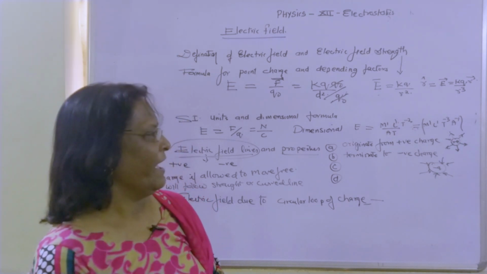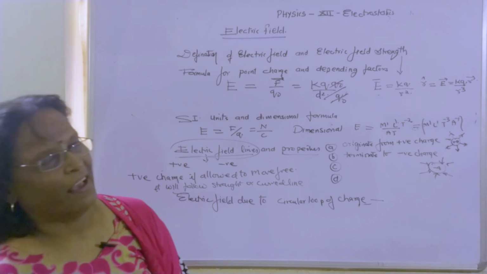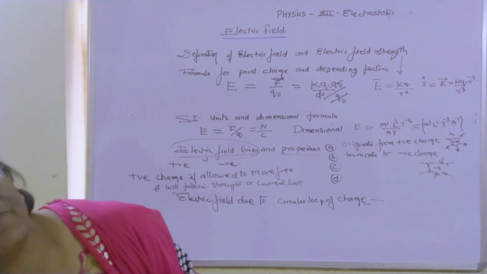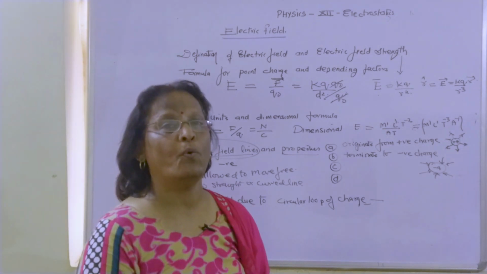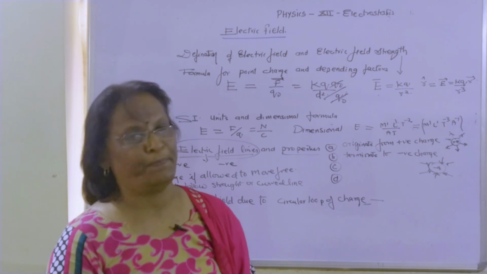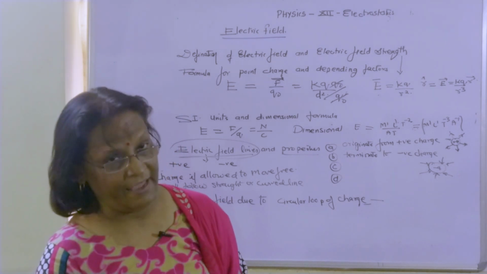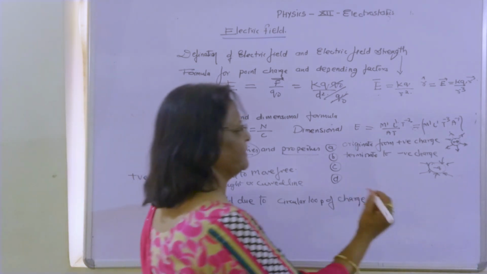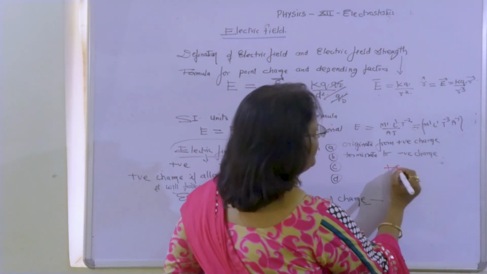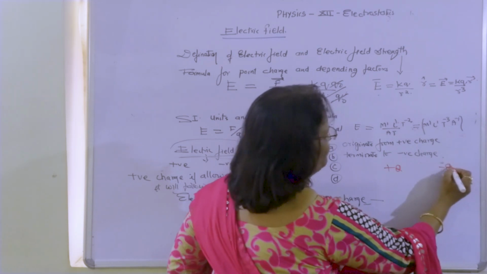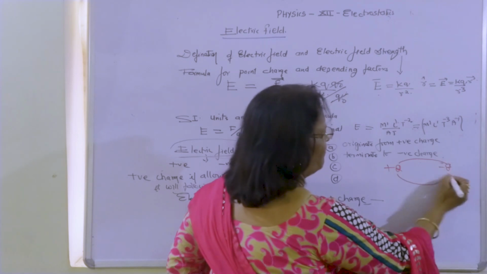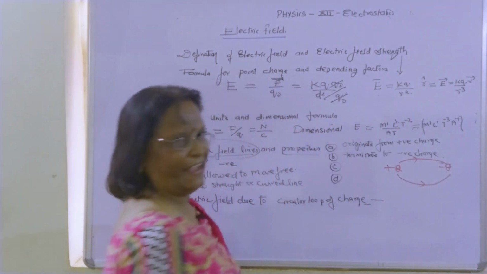Next, electric field lines can be in the form of curves. How can we know the direction of the electric field? By observing the electric field lines there. When these lines originate from plus q to minus q, the line will move like this, from plus q to minus q. Always the scenario is like that.